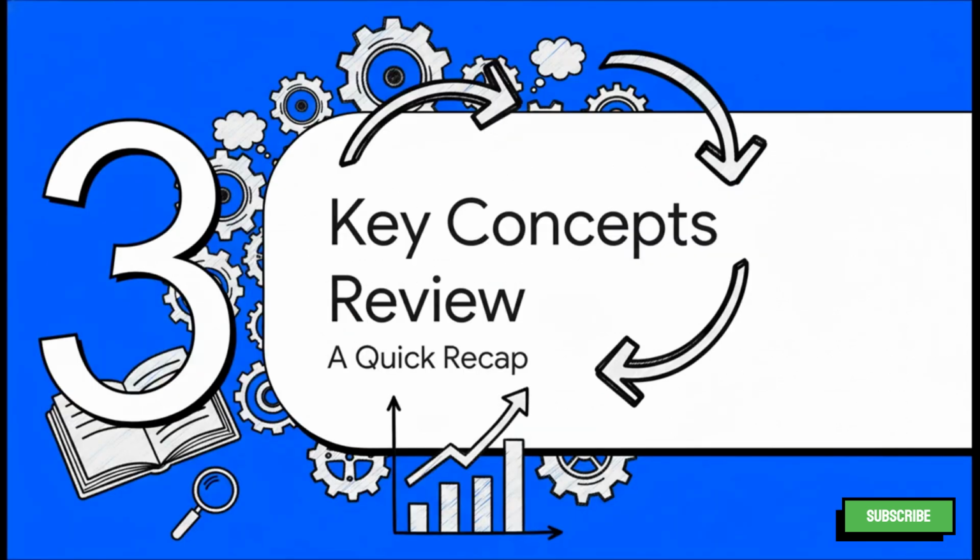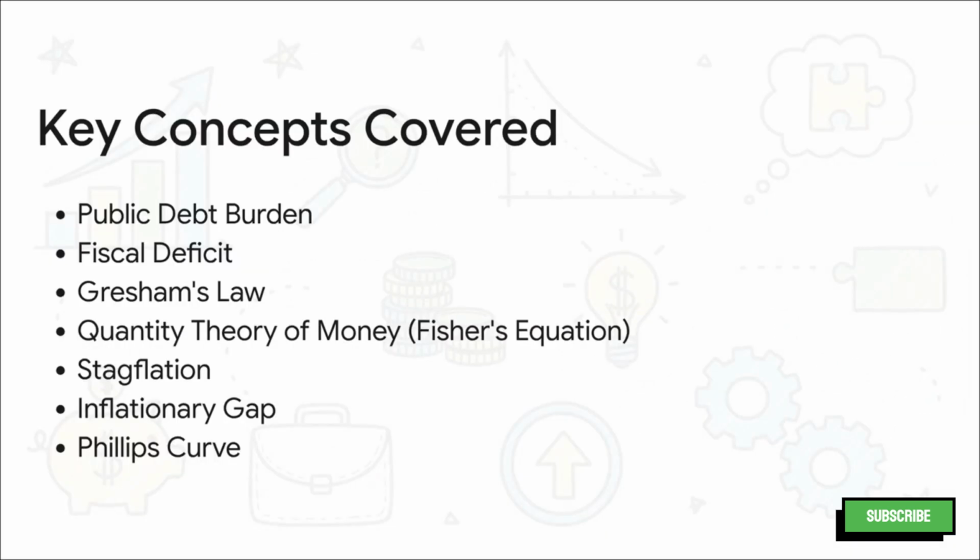So, let's do a quick recap of all the key concepts we've discussed today. We started with the classical view on public debt and then defined the fiscal deficit. Then, in monetary economics, we covered Gresham's law, Fisher's equation, the concept of stagflation, and finally, the Phillips curve. All of these are absolutely critical concepts for your PGT exam.